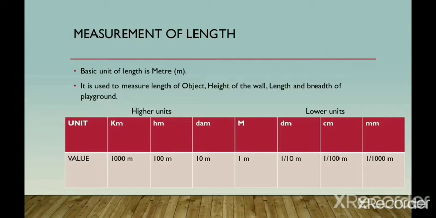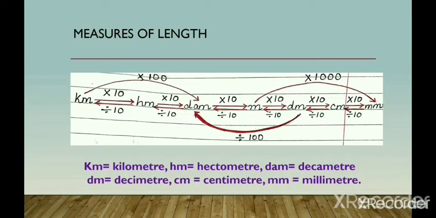So kilometer, hectometer and decameter are the units which are higher than the meter, and decimeter, centimeter and millimeter are the lower units. Next is how you are going to convert kilometer into hectometer, hecto to deca, or the rest, smaller or larger units. km is for kilometer, hm is for hectometer, dam is for decameter.